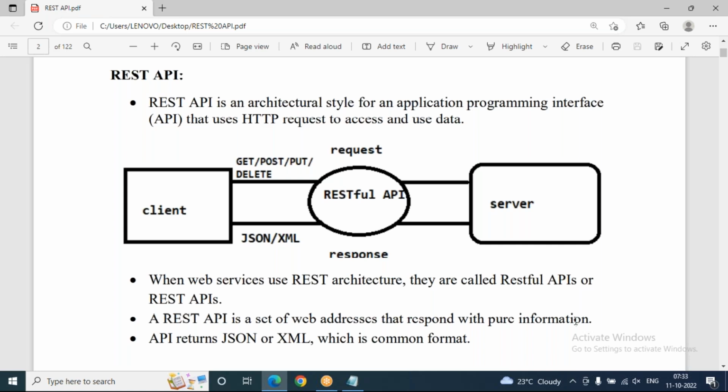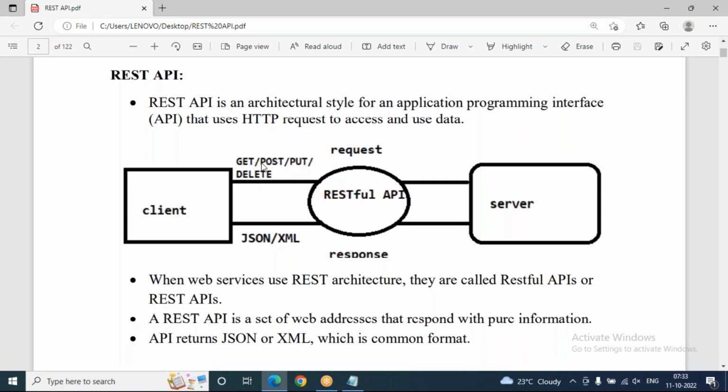Now observe this diagram clearly. Client is here and RESTful API is there. It's a mediator and server is there. There are some request methods, like the GET method, the POST method, the PUT method, and even one more method, like the PATCH method, and the DELETE method.